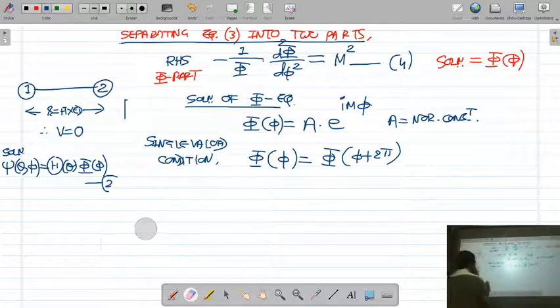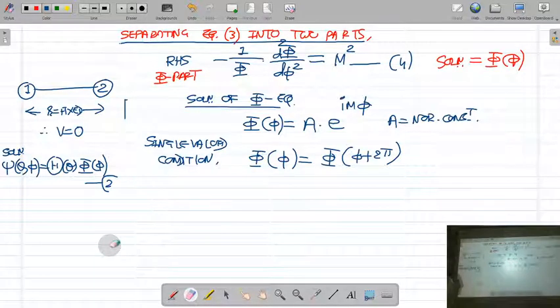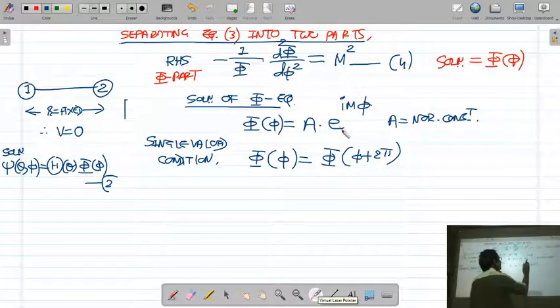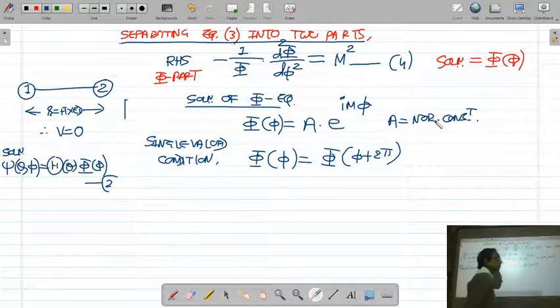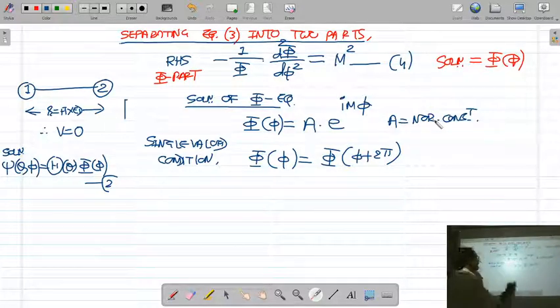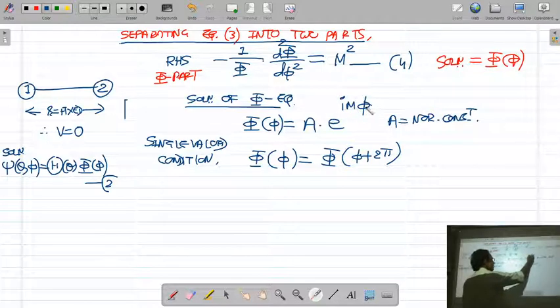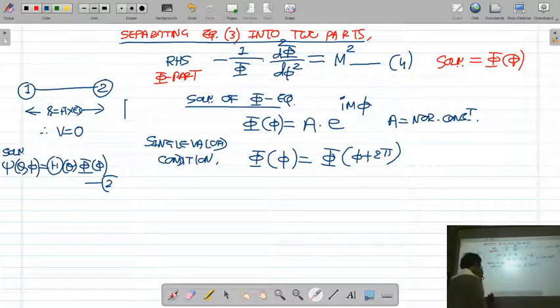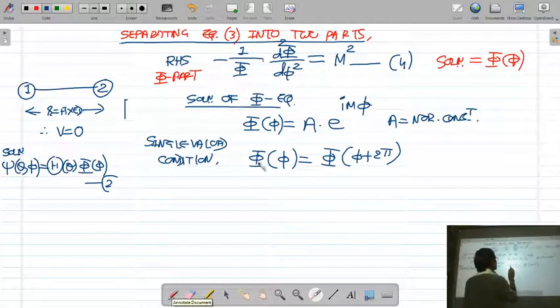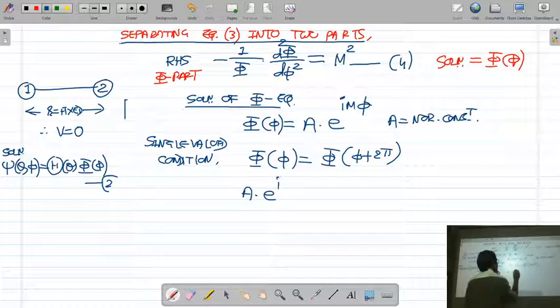Okay, now I have given you the solution of phi part of Schrodinger equation is A e raised to I m phi, where A is the normalization constant for phi function, and e raised to I m phi is the exponential function. I is the imaginary number, m we are going to determine, and phi is the coordinate. Okay, now let us put these values here. Now phi, what is the value of phi? It is A e raised to I m phi.